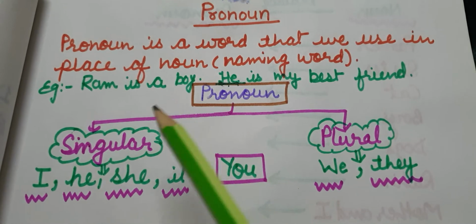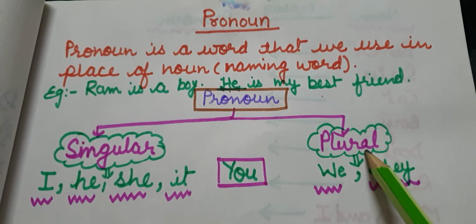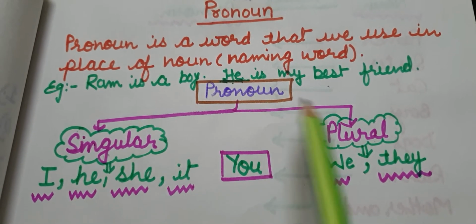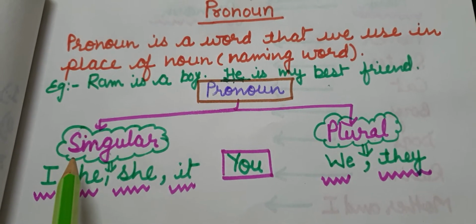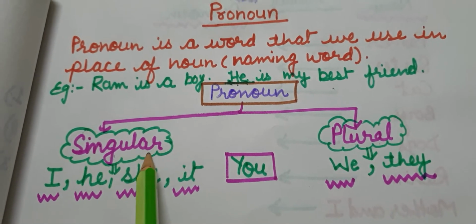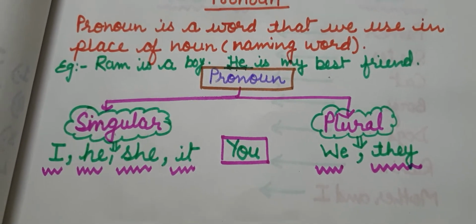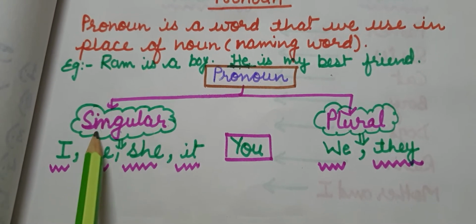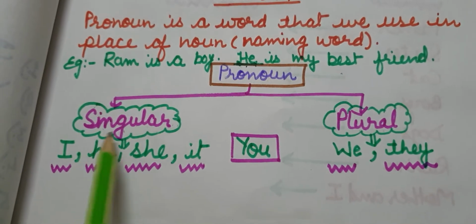So kids, pronoun are of two types, singular and plural. So how we are going to use singular pronoun and plural pronoun? When we are replacing a singular noun, we will use singular pronoun.